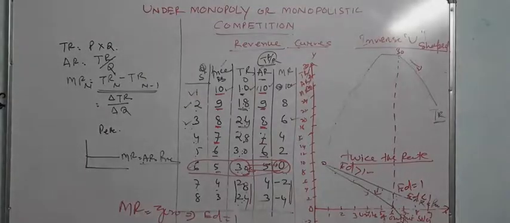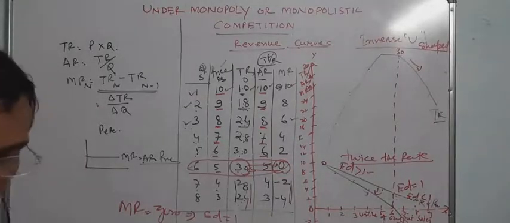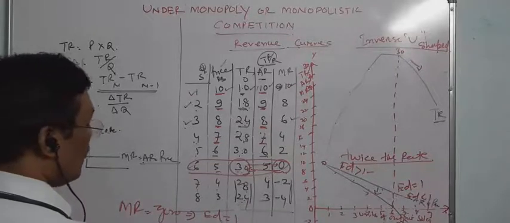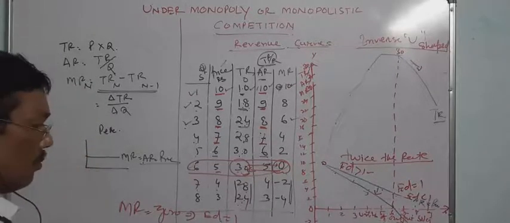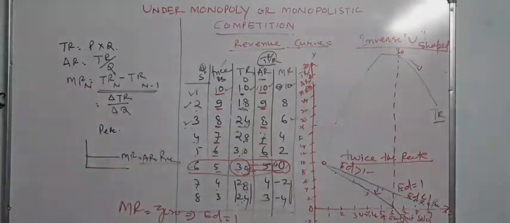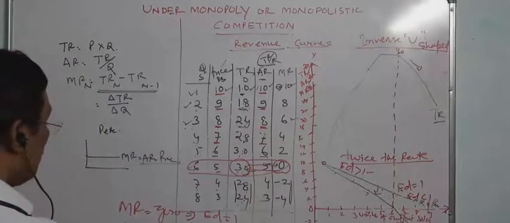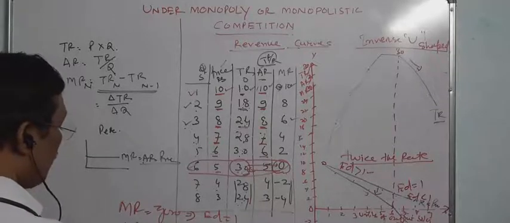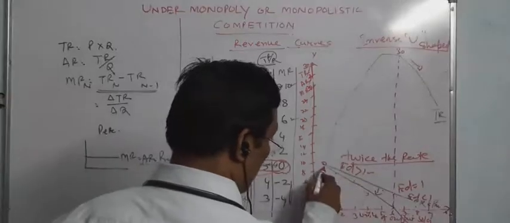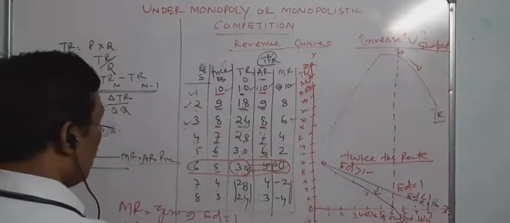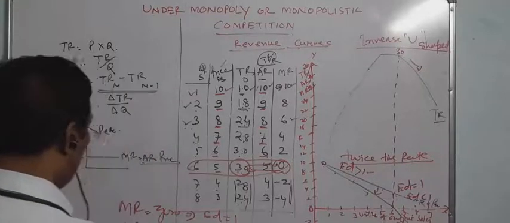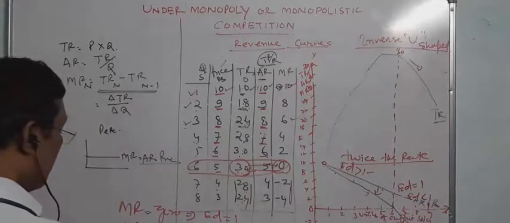And when elasticity of demand is greater than 1, at that time MR is positive. And when elasticity of demand is less than 1, MR is negative.